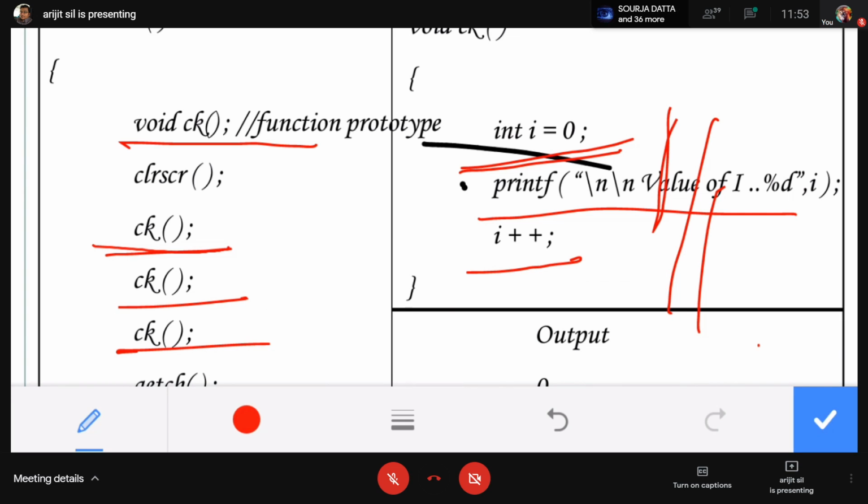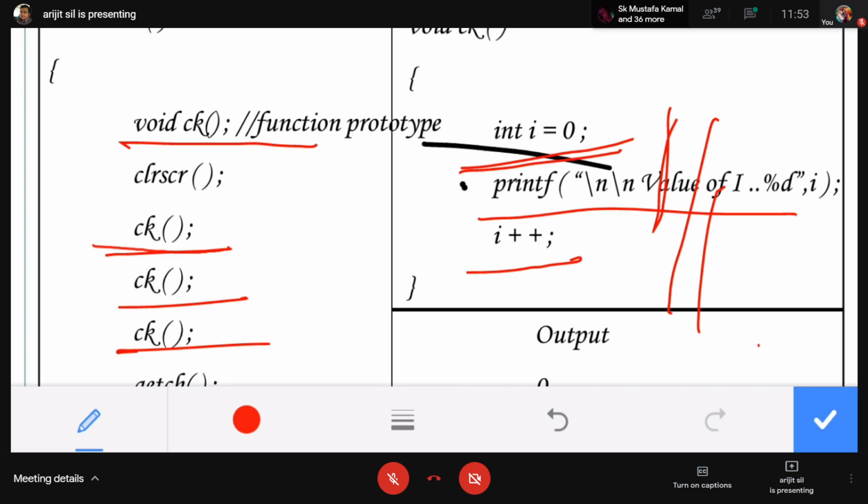First ck function is calling. When the first ck function is calling, the I value is 0, because it is initialized by the user. Now what is the print value of I? The print value of I is 0, and then we increase the value of I by 1. So now the value of I is 1. This value is alive within this block.